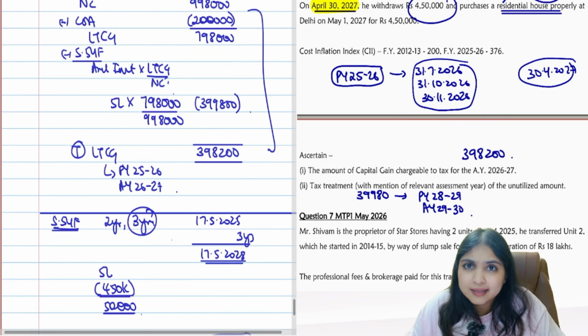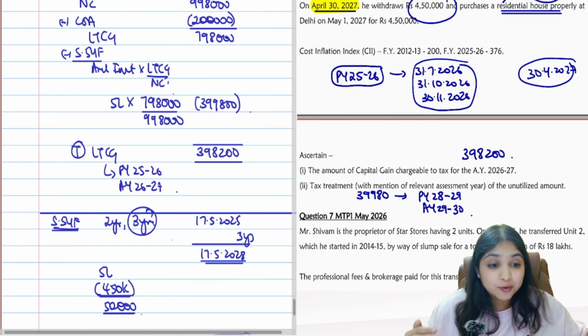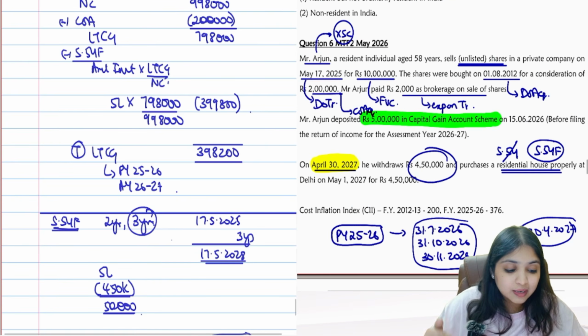This was nothing big, guys. I was putting money in the CGD account. So therefore, I enjoyed 54F exemption. Why 54F exemption? Because the assessee sold shares and he bought a house.